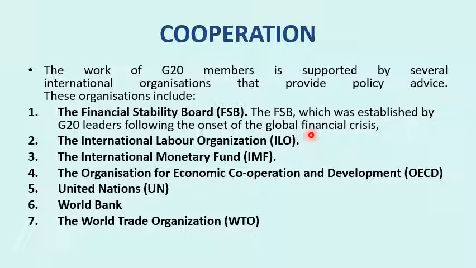So the Financial Stability Board was established by G20 members to work towards global finances. The ILO also supports G20, the IMF supports, and the OECD, the Organisation for Economic Co-operation and Development, the UN, the World Bank, and the World Trade Organization, all these support the G20 members.